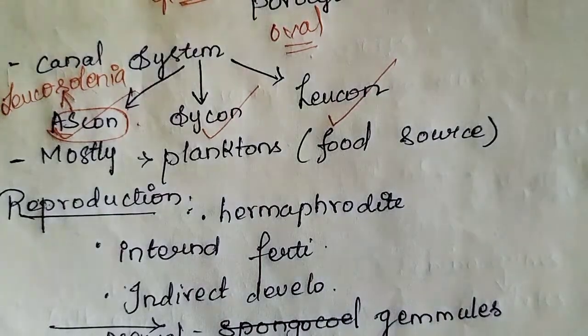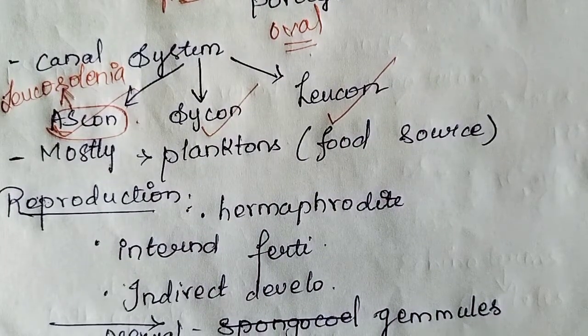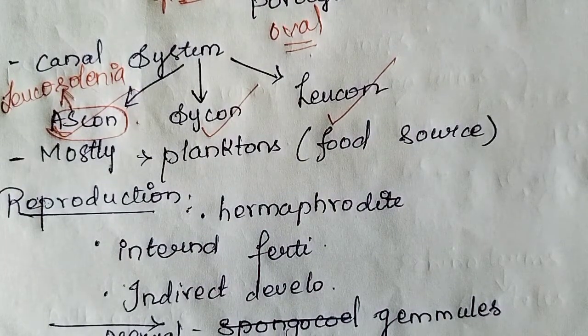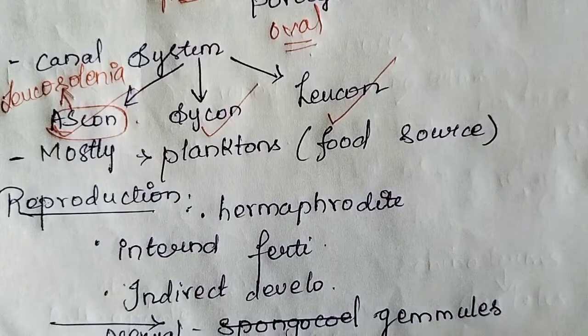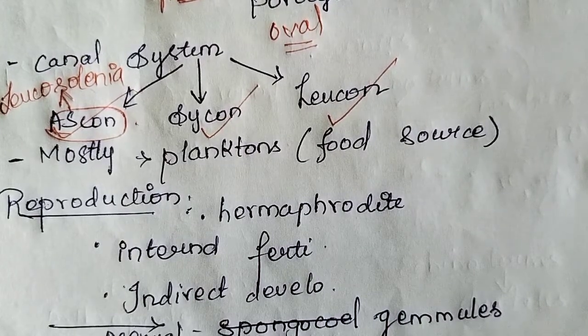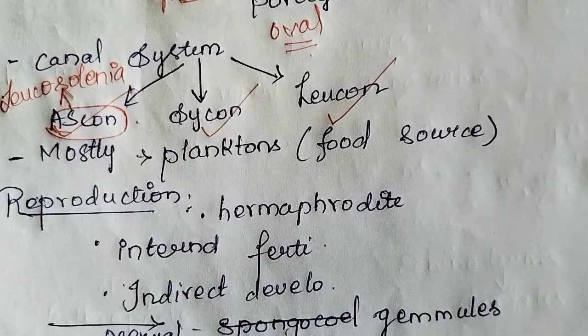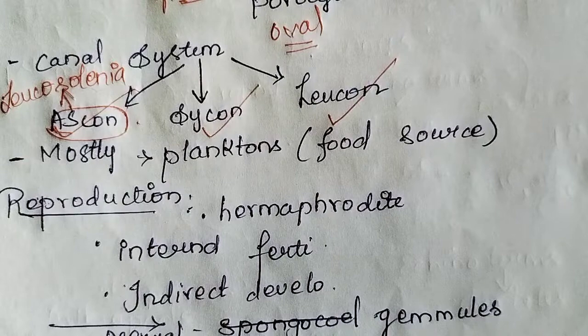That means sperms and ova are both produced within the same body. Fertilization is internal, which means the parent organism carries the future baby. Then the next one is indirect development.